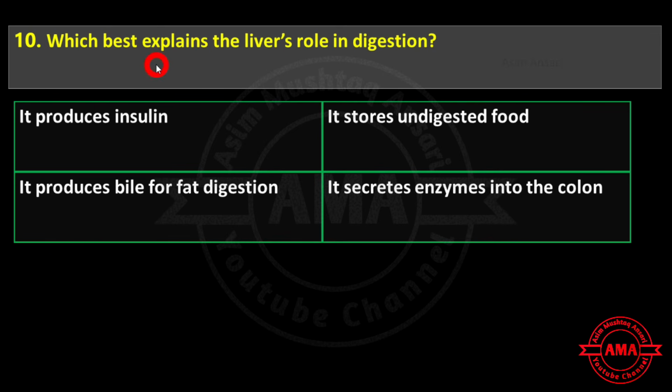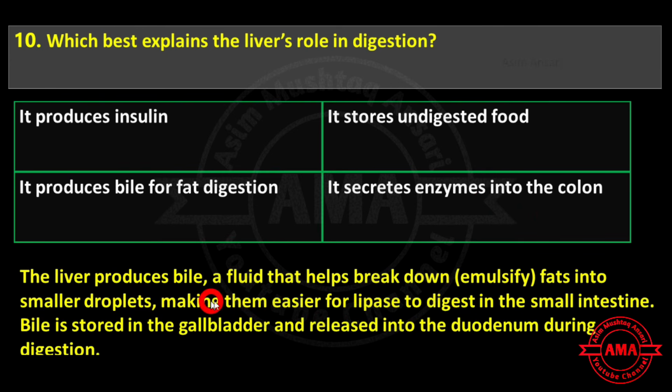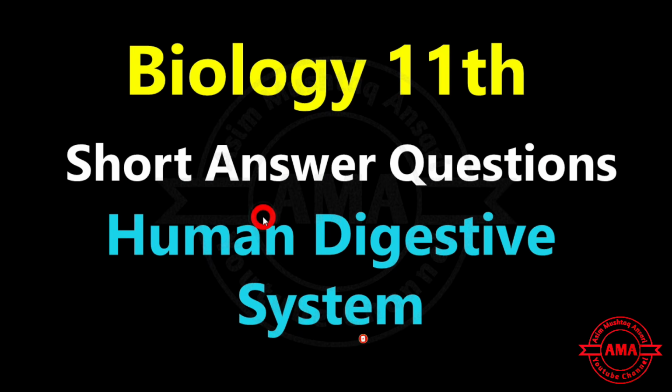Next is: which best explains the liver's role in digestion? It produces insulin, it produces undigested food, it produces bile for fat digestion, or it secretes enzymes into the colon? The liver produces bile, a fluid that helps break down fats into smaller droplets, making them easier for lipase to digest in the small intestine. Bile is stored in the gallbladder and released into the duodenum during digestion. So the exact answer is it produces bile for fat digestion.